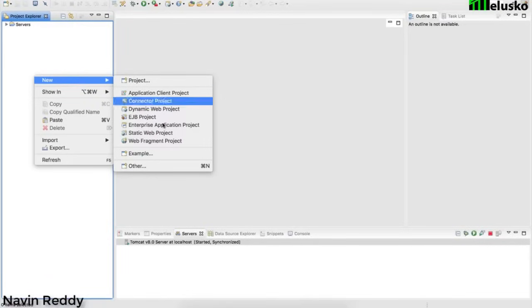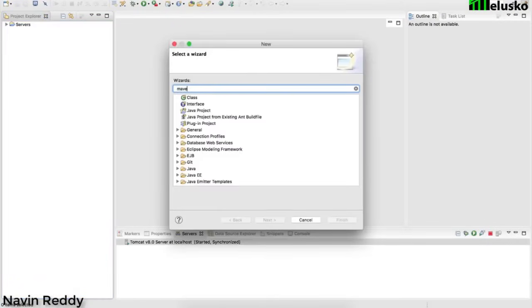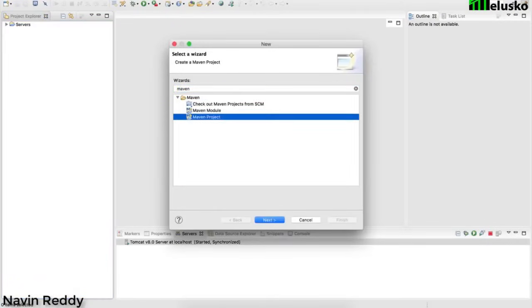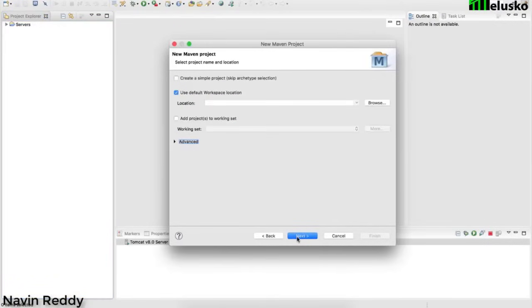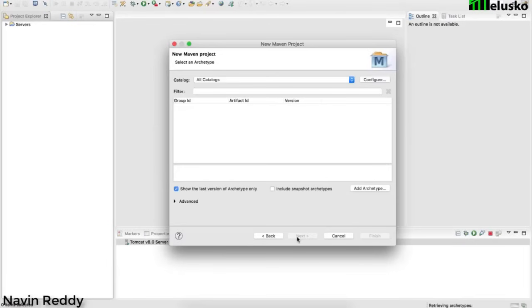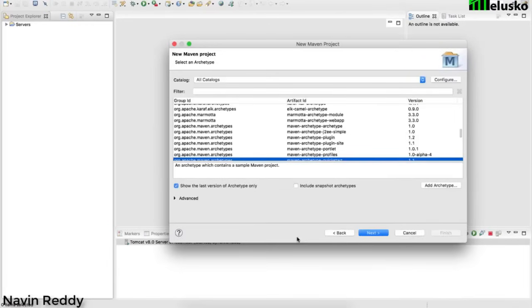So say new and go for Other. Let's say I want to go for a Maven project and say next. We'll say next. Now, what type of archetype do I have to use here? Maven is famous for those archetypes, right? In fact, if you want to create a different kind of project, Maven will say, okay, you want a project, I will give you the project, don't worry. So I will go to filter.